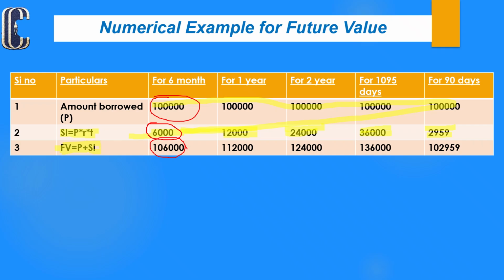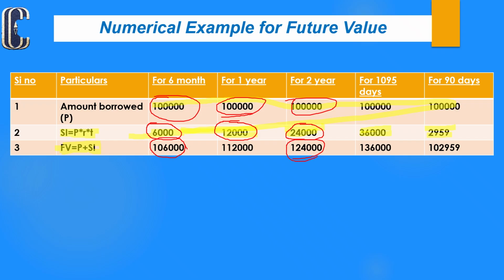In the same way, at the end of the first year, the principal amount is 1 lakh and the simple interest is 12,000. The summation of these two, 1 lakh plus 12,000, is 1 lakh 12,000 rupees, which is the future value using this formula. In the third situation, the principal amount is 1 lakh and the simple interest is 24,000. Summing it, 1 lakh 24,000 rupees is the future value.